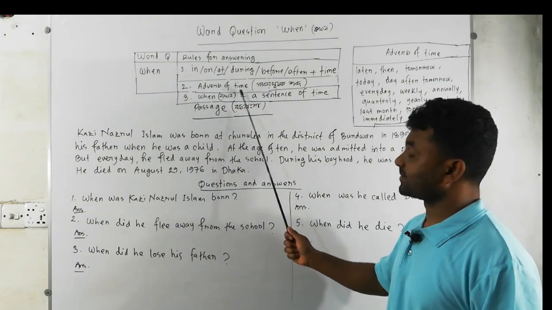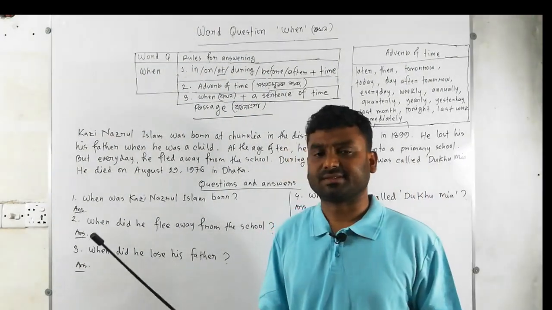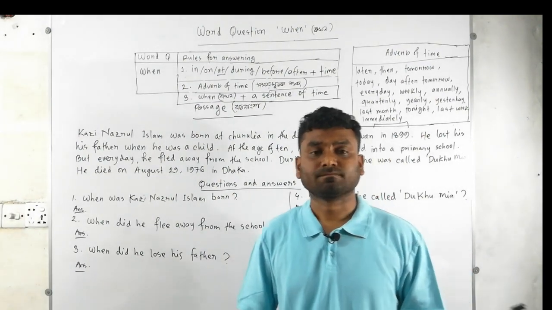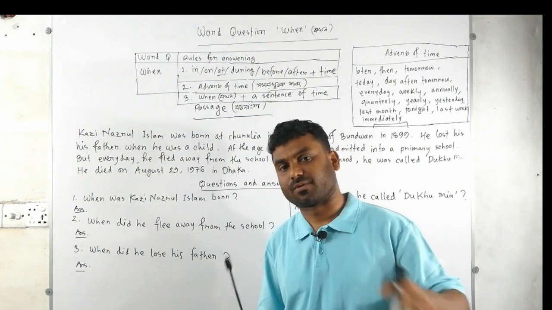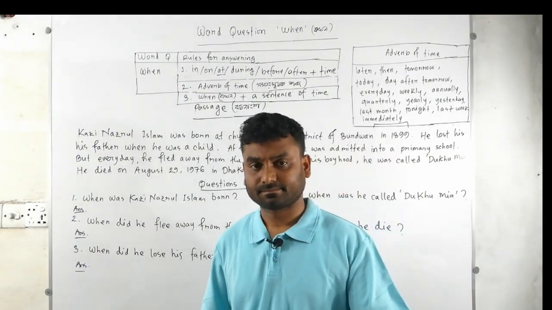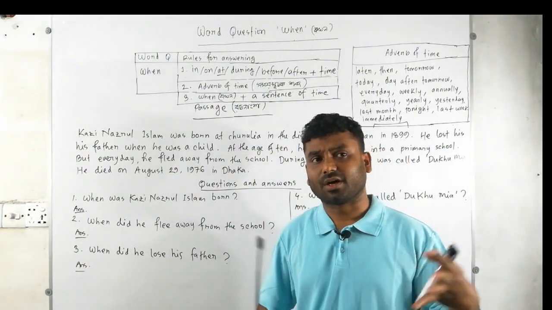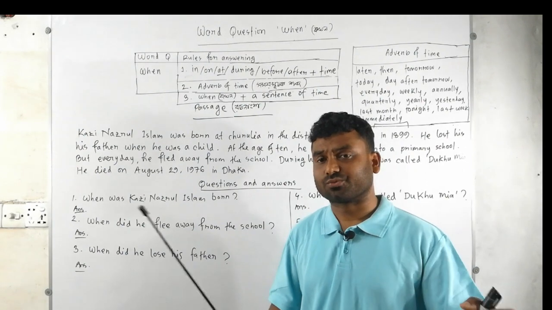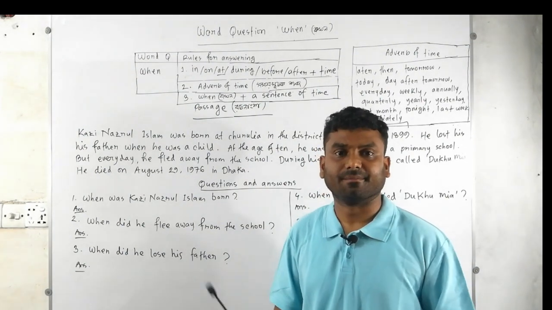We're going to formula number 2: adverb of time. Can you tell the definition of adverb of time? It is very easy to define. Adverb of time is one kind of time word. You can find a lot of English words, and by these words you can understand that they mean time.